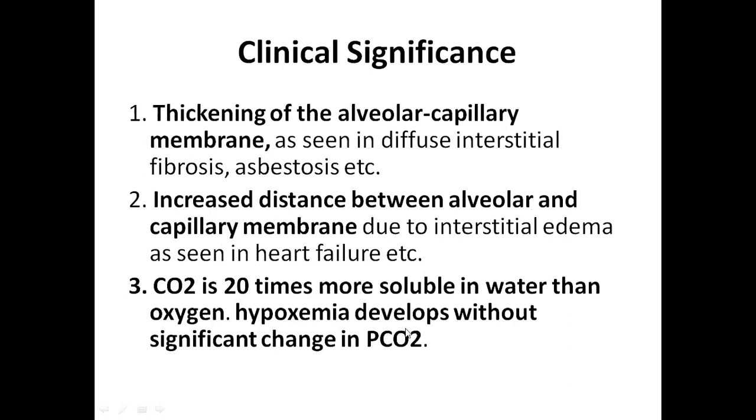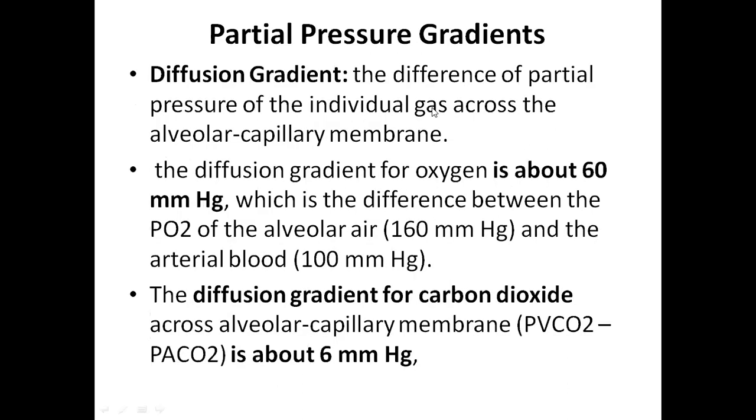Then carbon dioxide has high solubility compared to oxygen, 20 times its solubility is more. So when the thickness increases in these conditions, the carbon dioxide diffusion impact will be less. Okay, it will be diffused easily, but there will be development of hypoxemia. That means oxygen transport will be impaired. So the partial pressure gradients are the primary factor that determines the diffusion across the alveolar capillary membrane.